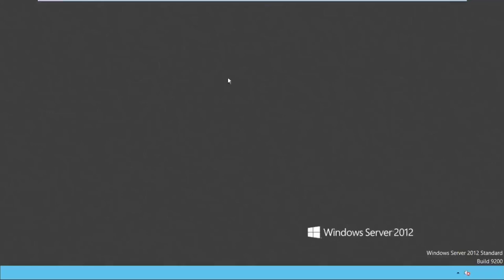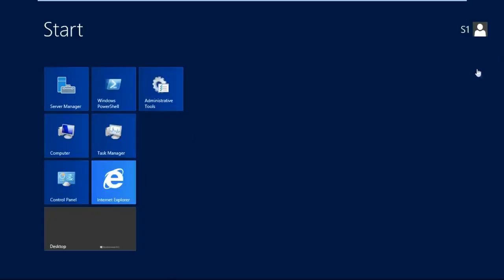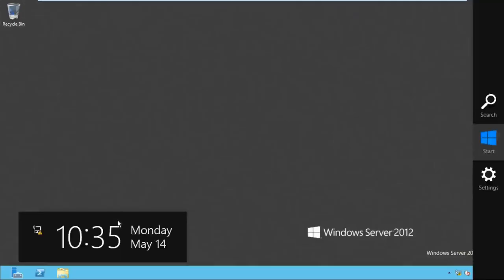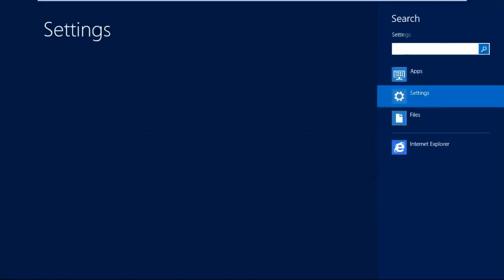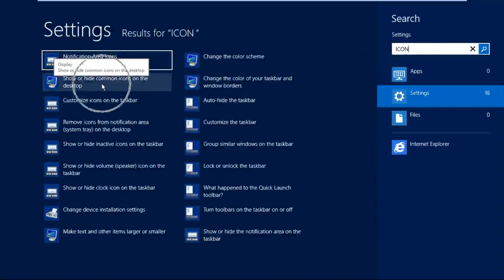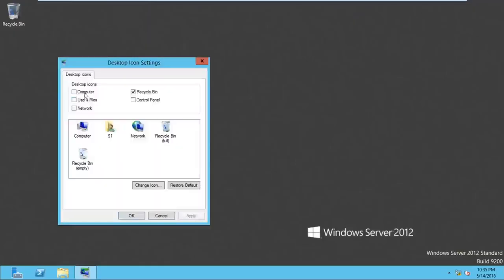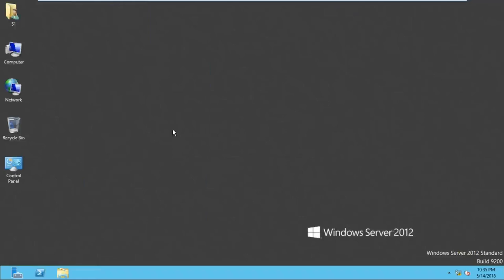Now tell me, after logging in as a user, can I access this computer's resources? Yes, we can access. Can I get the desktop icons? Yes. How? Go to the search, go to the settings and type here icons to collect the icons. Click on show and hide common icons here and check these boxes. Now tell me, as a user, I logged in here, I get a profile.